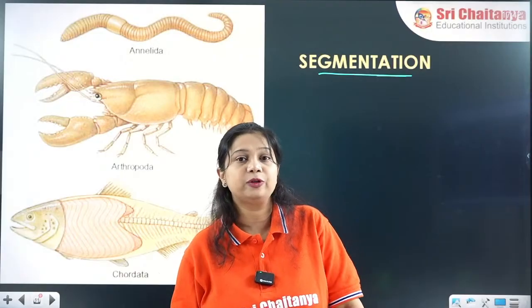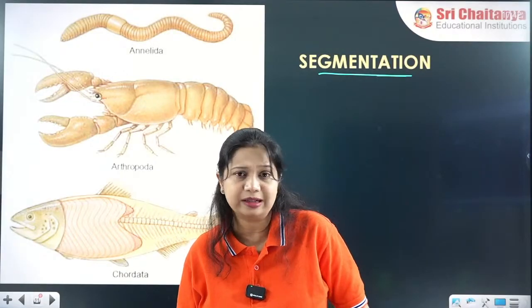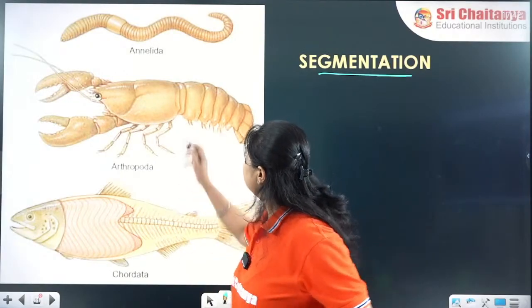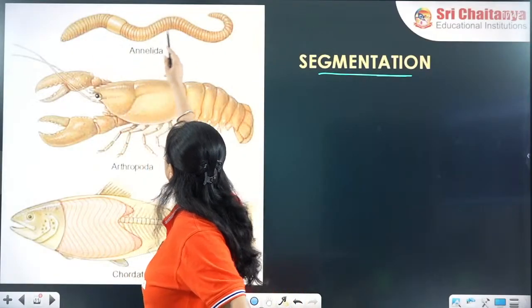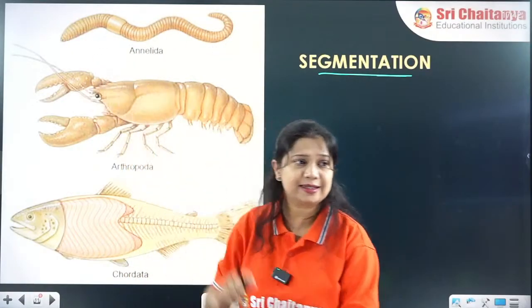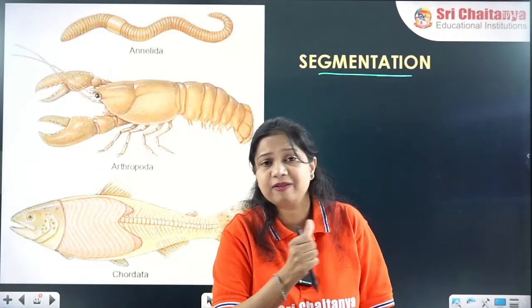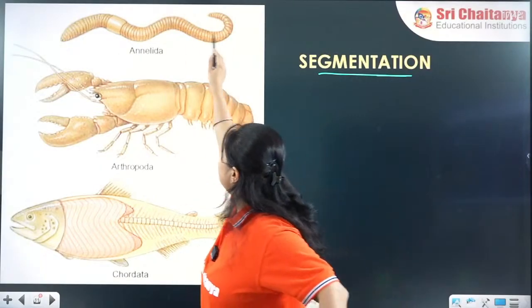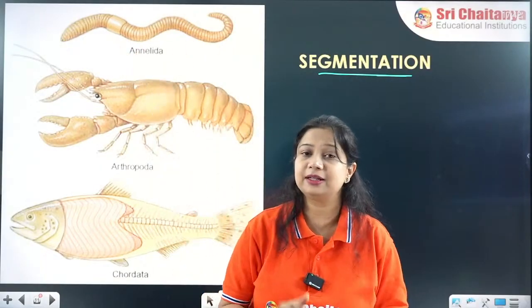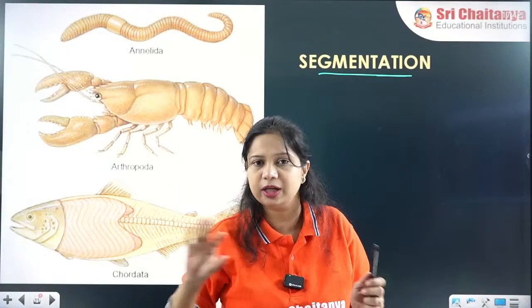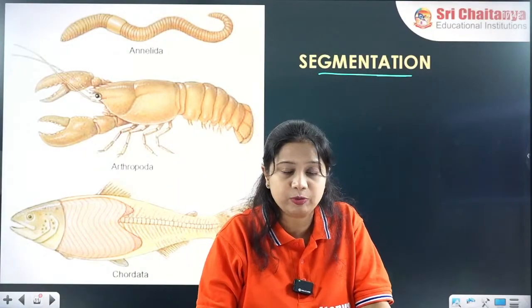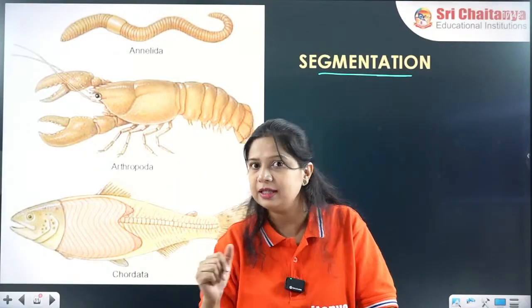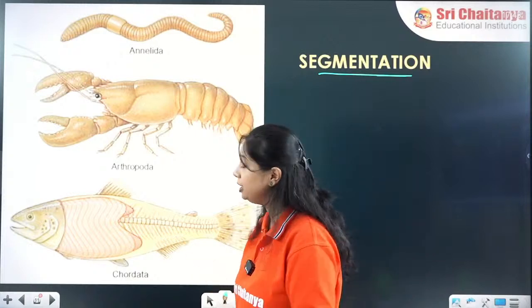For example, if you take an earthworm or a leech, their body appears very clearly segmented. The segments are very clear in all of them. We can see they have this clear segmentation division throughout their body. But what about the human body? Are they segmented? Yes, of course, the human body is also segmented.